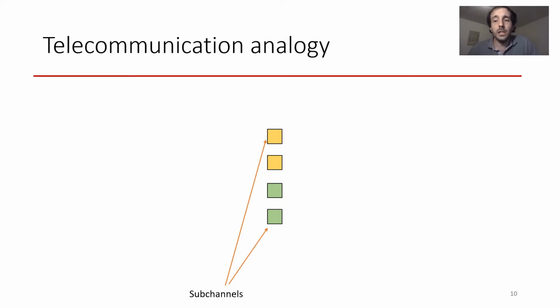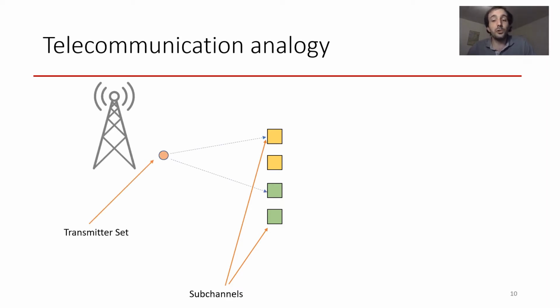The medium of communication, the cache, is composed of different subchannels, the cache lines, and the state of each cache line can be changed, we say modulated, to carry information. And similarly to the way a radio transmitter can modulate several frequencies, a transmitter set in our context can modulate several cache lines.